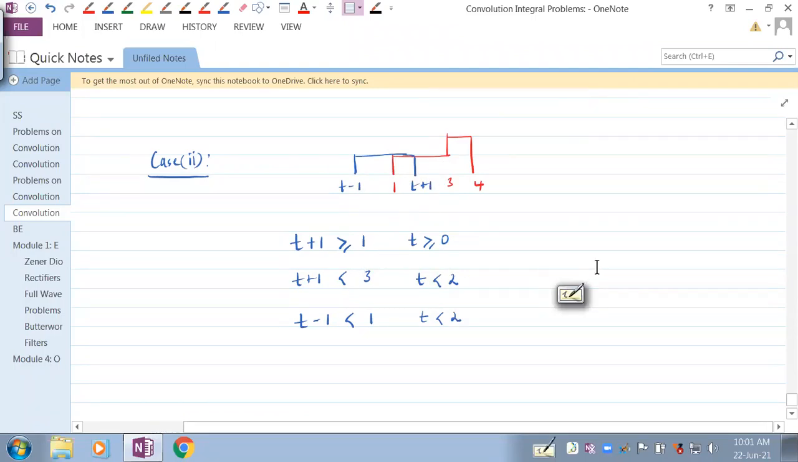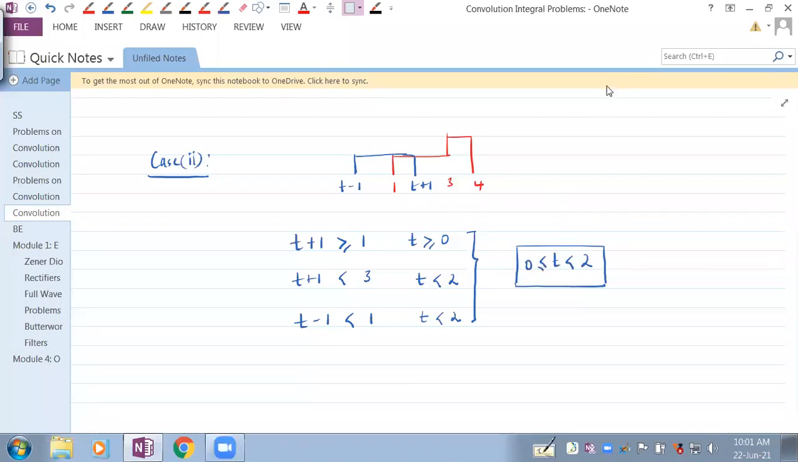Okay, so together, which case is this? Together, this is the t greater than or equal to 0 and less than 2 case. This is the case. What is the overlapping range in this particular case? Anybody? So the overlapping range is this: 1 to t plus 1. 1 to t plus 1 is the overlapping range.